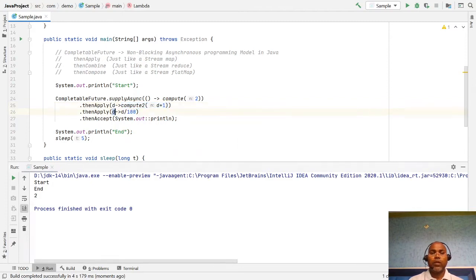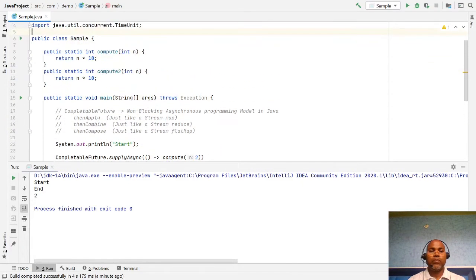Notice that all the calculations, all these logics and computations are performed asynchronously in non-blocking fashion. Okay, so this is the example of thenApply.